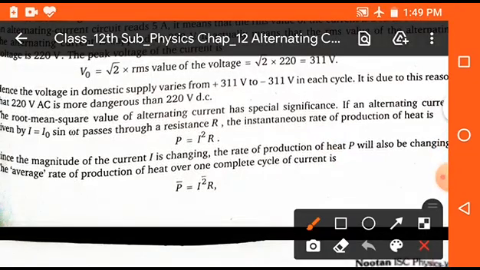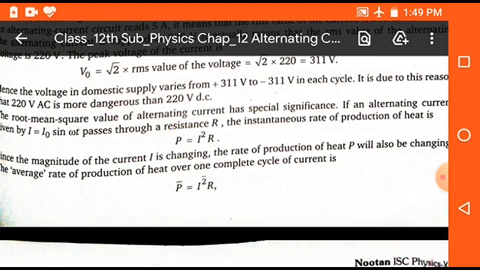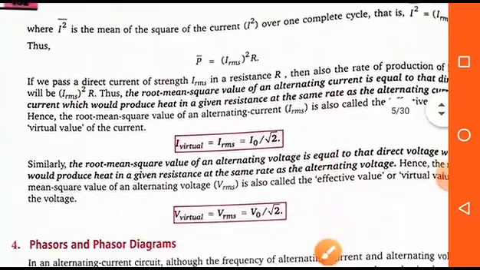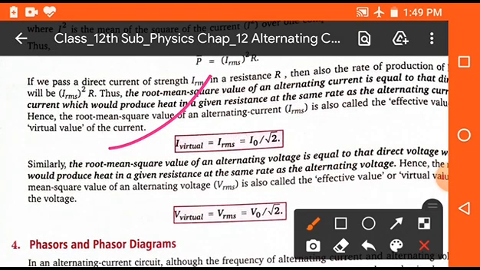Now if we want to find the power in the AC circuit, it will be P is equal to I square into R. That means the square of current multiplied by the resistance. Now student, we discuss here two important terms. First is I virtual, that means virtual alternating current. Virtual alternating current is also equal to IRMS value. We can say IRMS value is also known as virtual current, and it is equal to I naught upon under root 2. In the same way V virtual is equal to V RMS, so V naught upon under root 2.